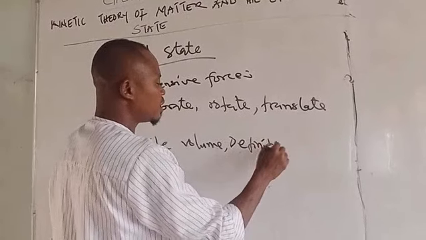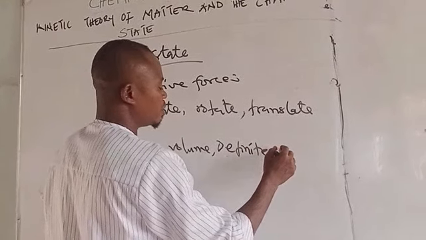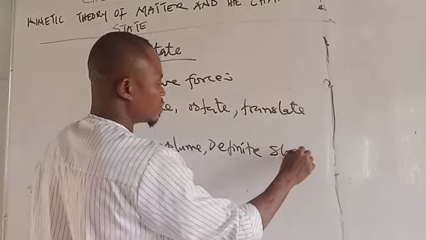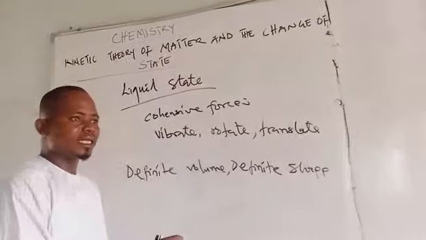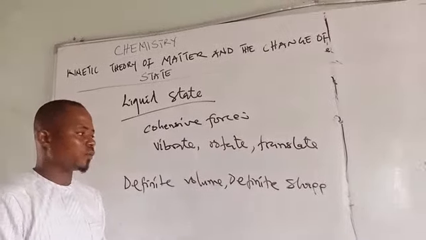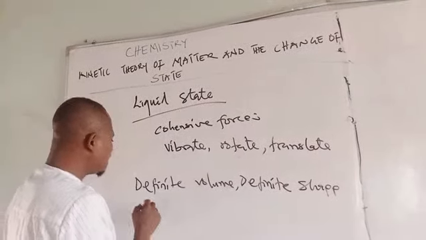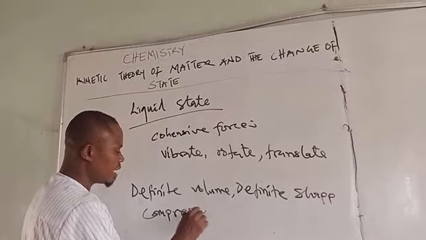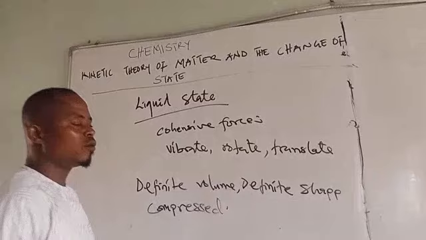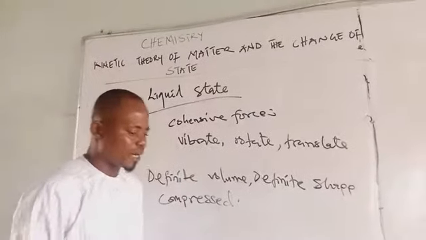They assume the shape of the container. So if you put it in a cup, the liquid will take the shape of the cup. Put it in a bottle, it takes the shape of the bottle. They have no definite shape. And a liquid can be compressed a little. Unlike the solid that is hard to compress, a liquid can be compressed.